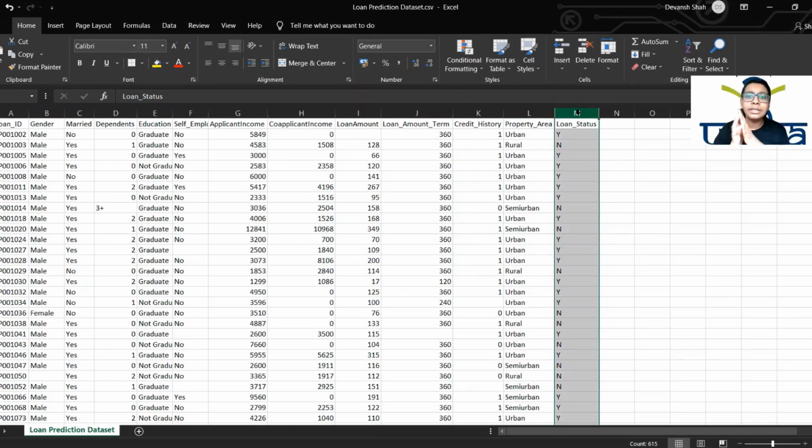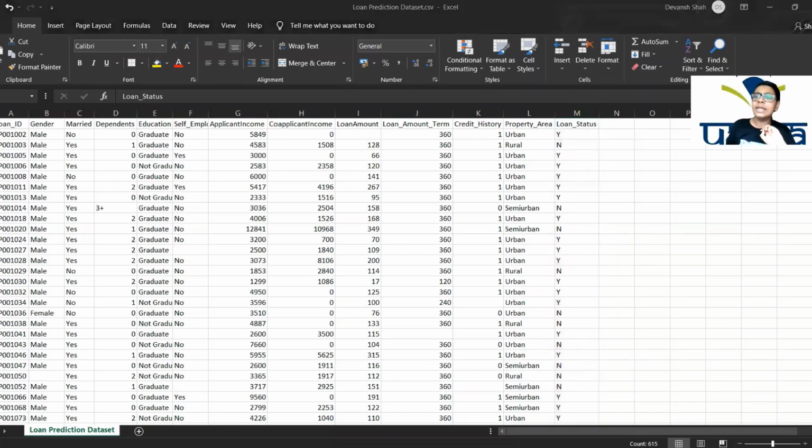Now let's say you have given all these details like your gender, married status, your income, your loan term, your credit history, property area, and all. Then what you will have to predict, for a common man, is whether his loan is passed or not. Obviously, now our model comes into work. That is, we have to predict the loan status. Okay, great. Now I will tell you a few things, right?